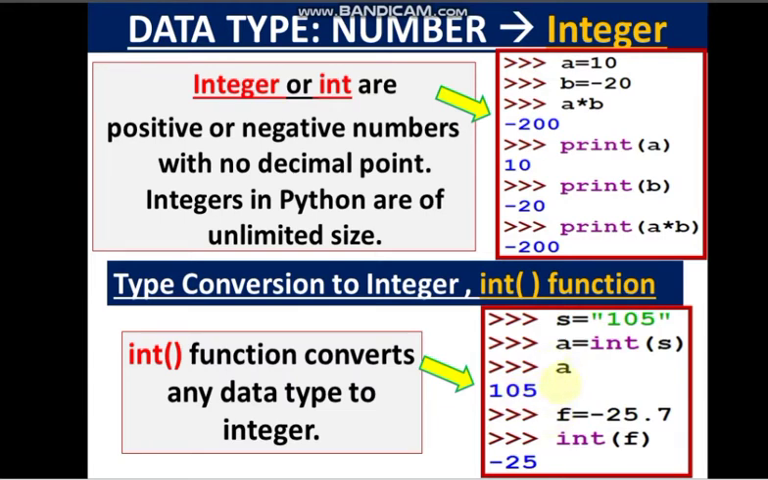But if you print s, you will get 105 but in double quotes, and that will mean that it's a string. f is equal to minus 25.7. Now here, which is the integral part? Now if I am working with the int function on f, this variable, we will get only the integral part, minus 25, and not the fractional part. So the fractional part will be truncated, it will be removed. So that is why you have got the answer as minus 25, and 0.7 has been removed. So this is the int function.